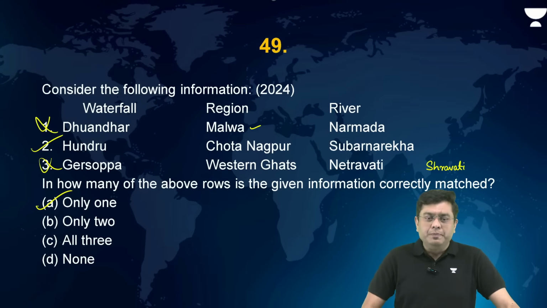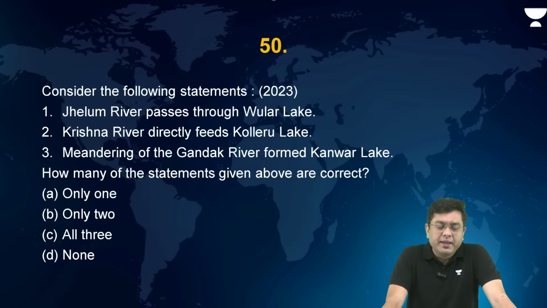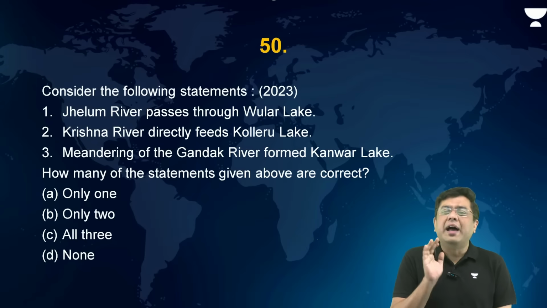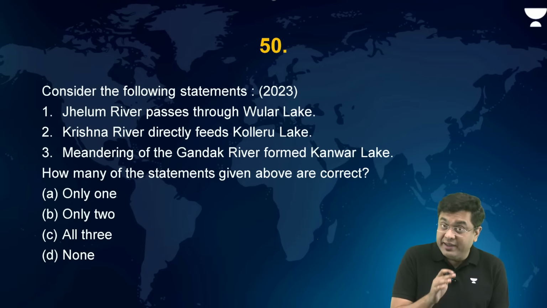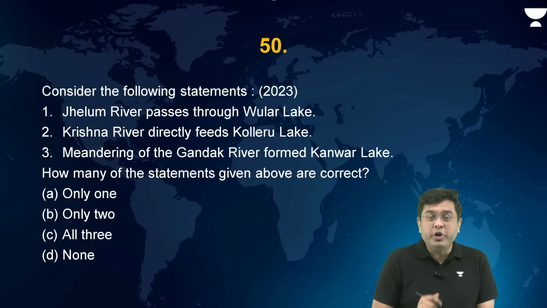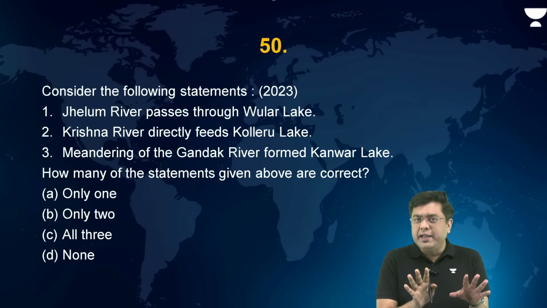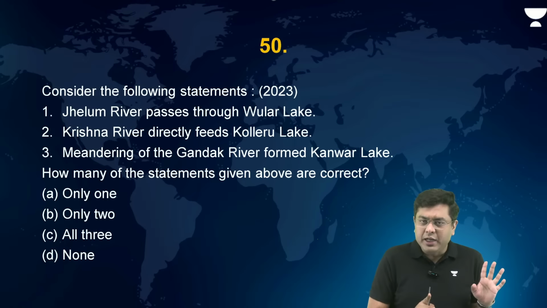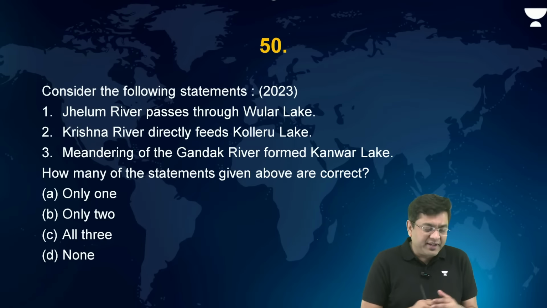Now, after this, consider the following statements. Jhelum River passes through Wular Lake. Krishna River directly feeds Koleru Lake. Meandering of the Gandak River formed the Kanwar Lake. If you have seen our video on Ramsar sites, we have discussed all these three lakes. All these three are Ramsar sites, if you recall our discussion. Those of you who have not taken a look at the video on Ramsar sites, please take a look, where we have discussed all the important Ramsar sites.